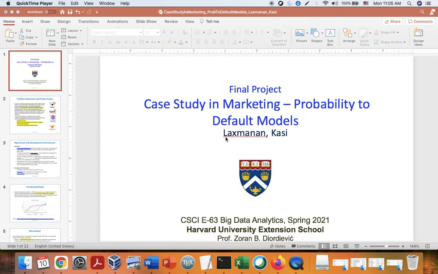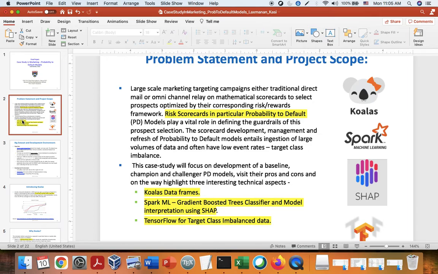This presentation is part of Harvard University Extension School E63 Big Data Analytics class. The topic for today is Case Study in Marketing, Probability to Default Models. The problem statement today is development of risk scorecards, in particular probability to default models.